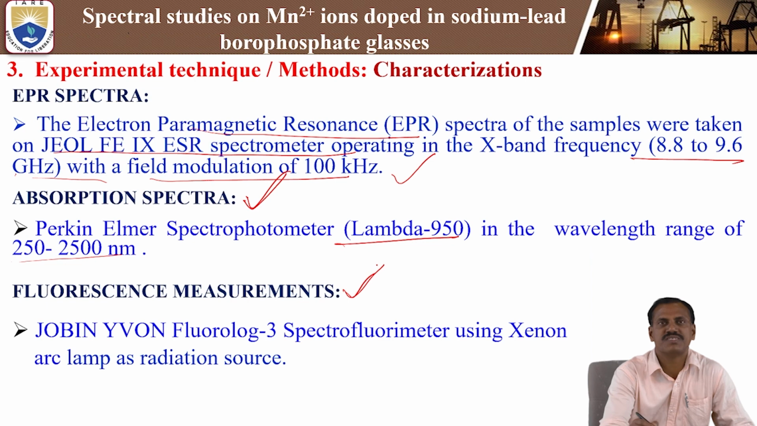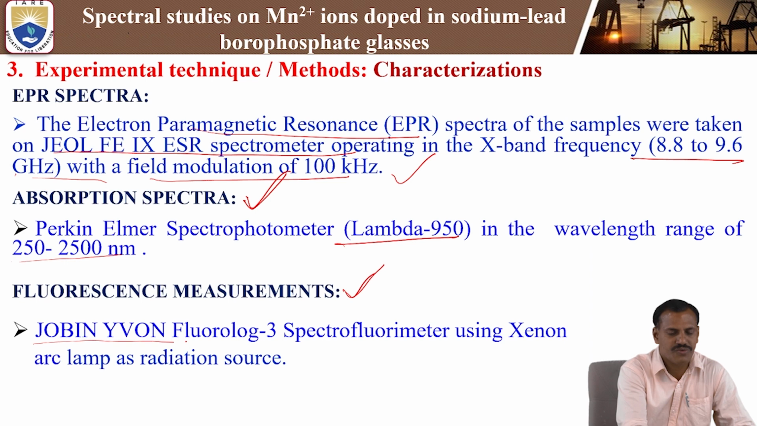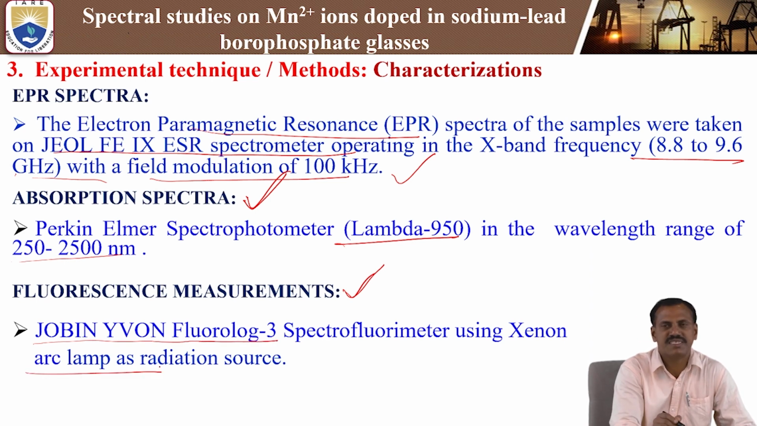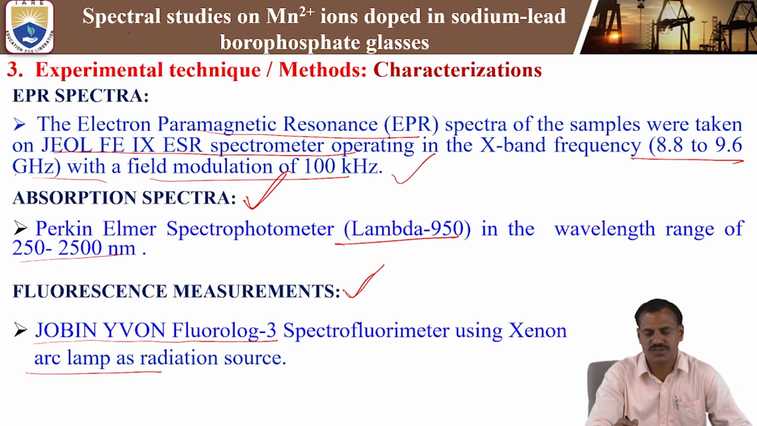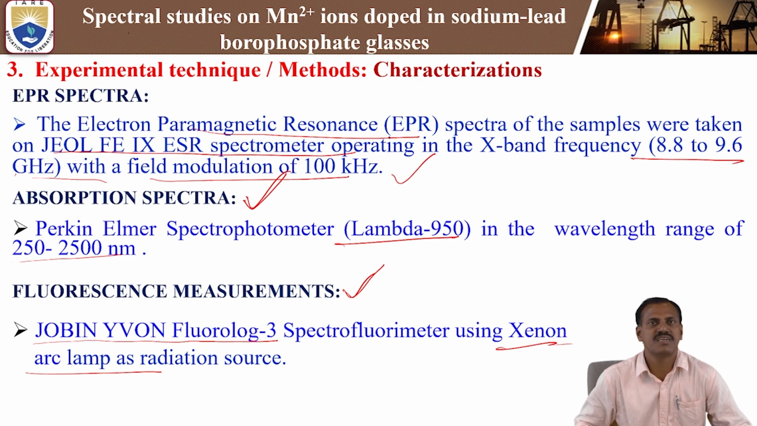Next, third one is the photoluminescence spectrometer. We can measure the excitation and emission spectra by using the Jobin Yvon Fluorolog 3 spectrofluorimeter. We are using a xenon arc lamp as the radiation source, that means for excitation purposes. This lamp is used to measure the different emission spectra. So these are the characterization facilities for the present glass sample: EPR analysis, optical absorption spectra, and fluorescence measurements. We are measuring these in our present study of Mn2+ ions doped in sodium lead borophosphate glasses.